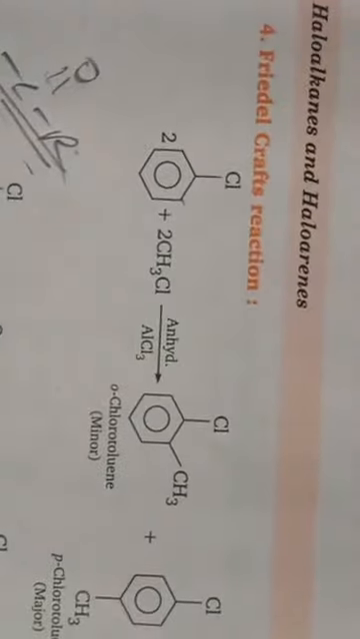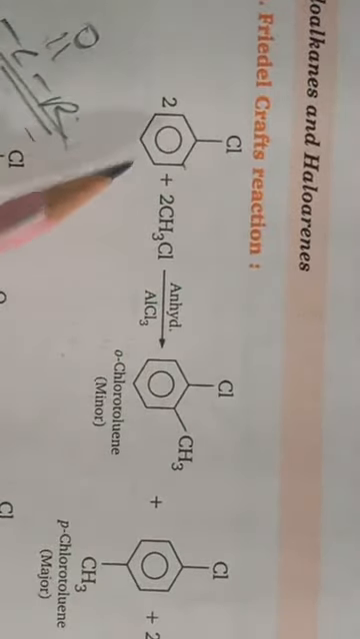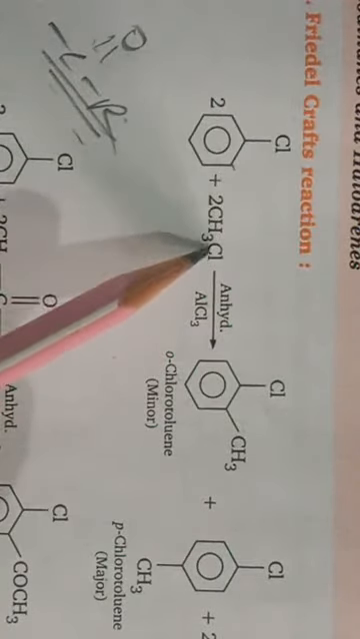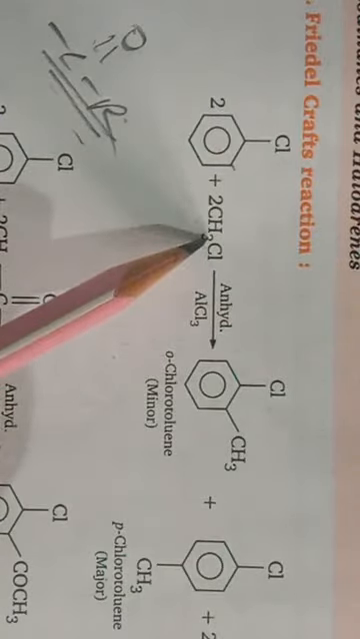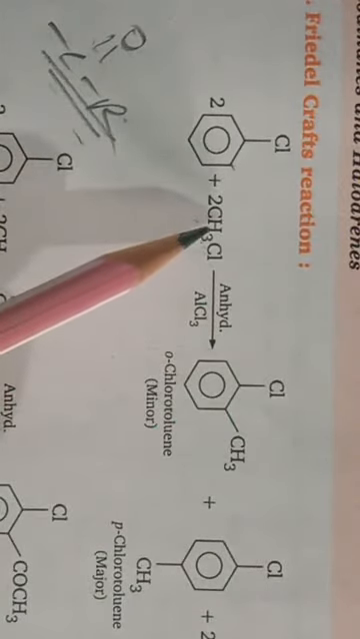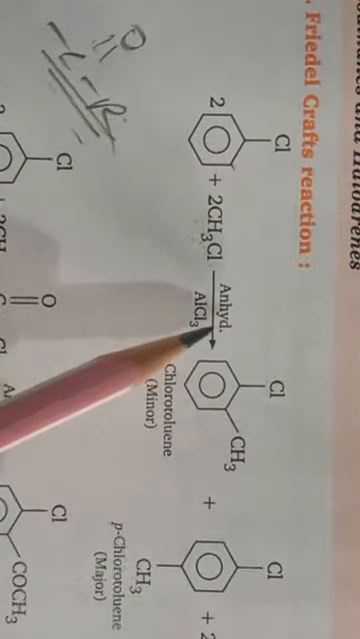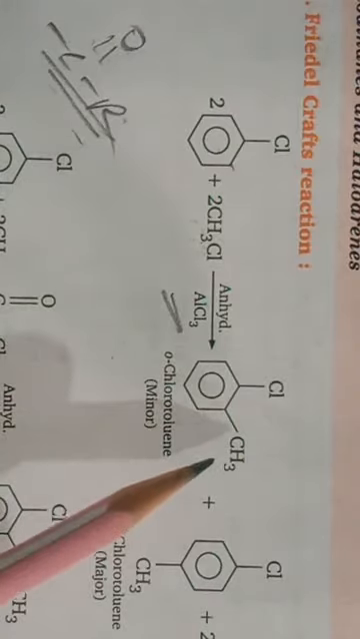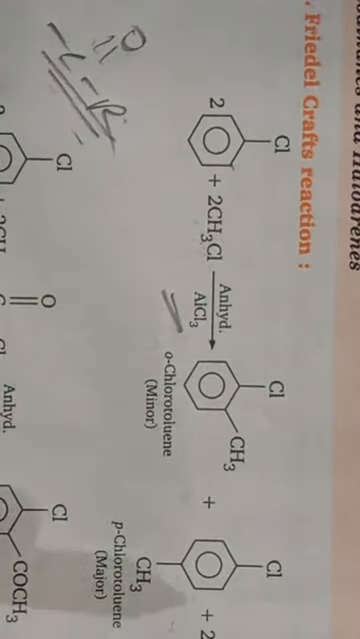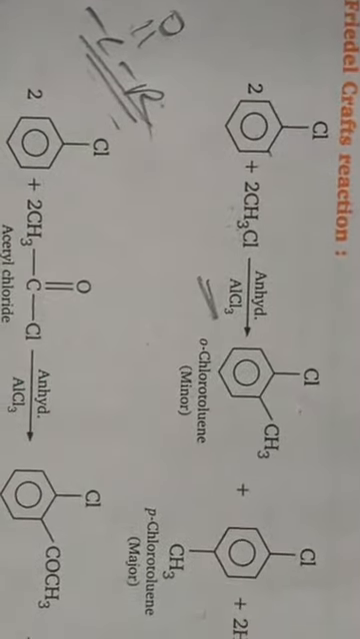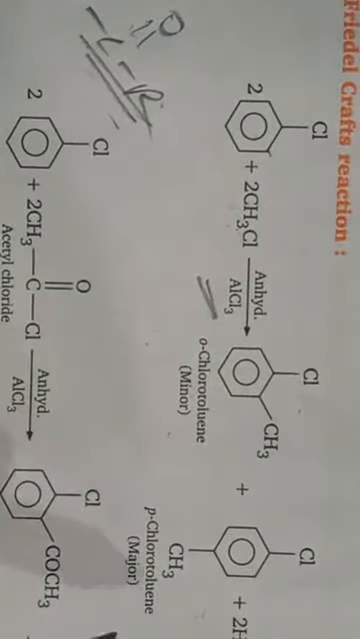First is alkylation. For alkylation we can use an alkyl halide or alcohol as a reagent. Here an alkyl halide is used. When the alkyl halide reacts with chlorobenzene in the presence of anhydrous aluminum chloride, we get a mixture of ortho and para methyl derivatives of chlorobenzene, so ortho-chlorotoluene and para-chlorotoluene are formed.